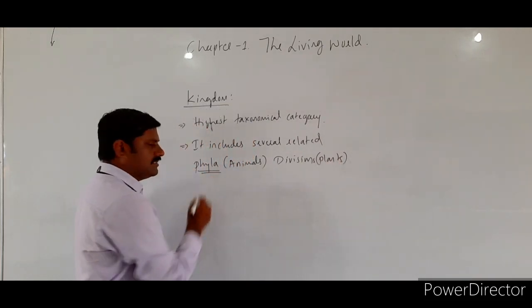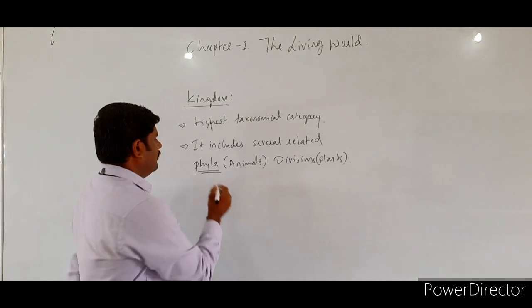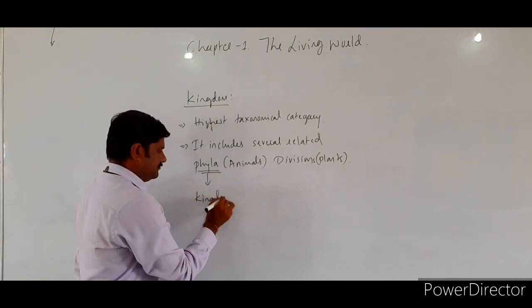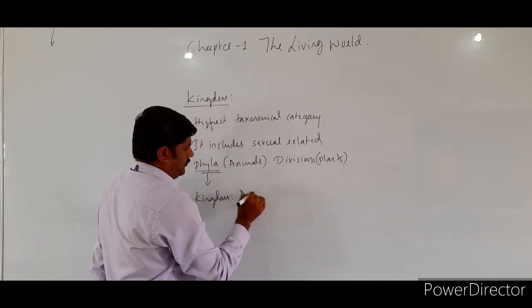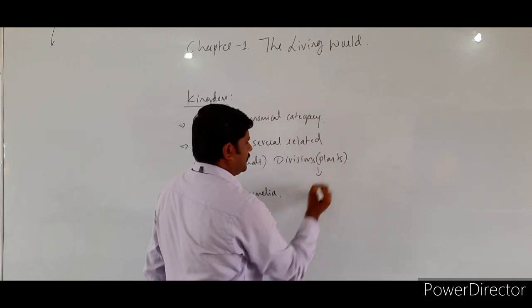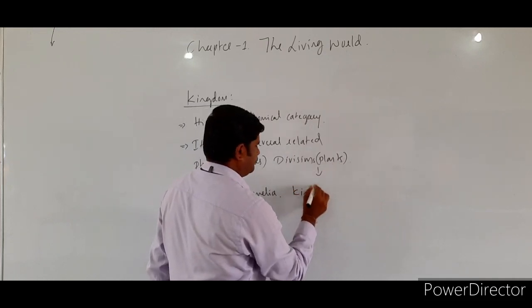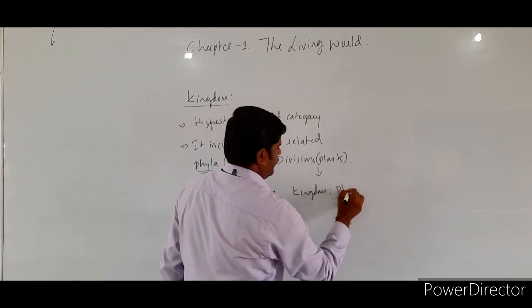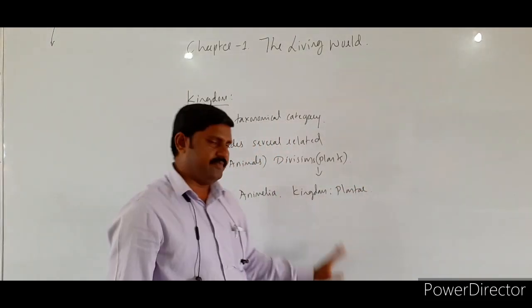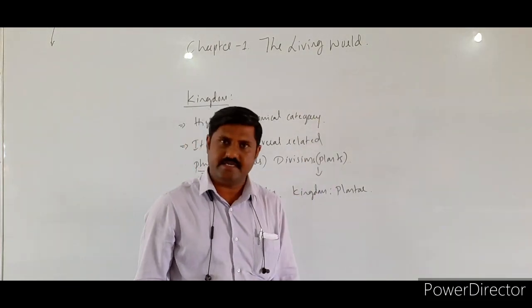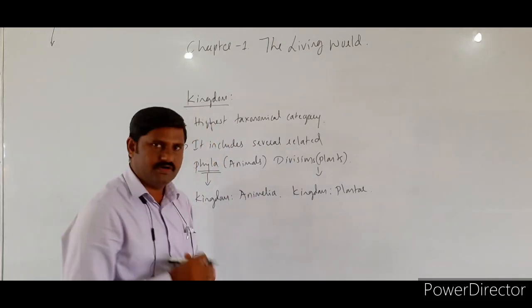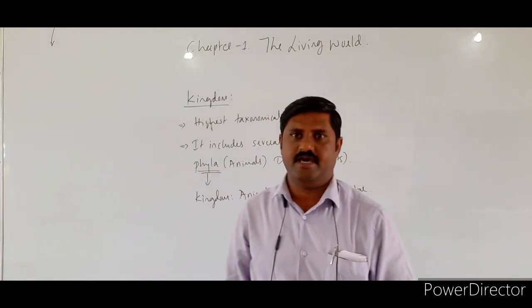So the phyla of all the animals, all phyla together, come under kingdom Animalia, and the divisions of all the plants come under kingdom Plantae. So like this, kingdom is the highest taxonomical category over here, right? So this is all about the taxonomical categories that we have.